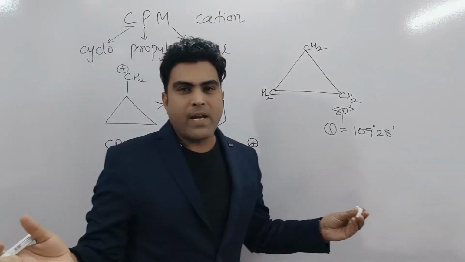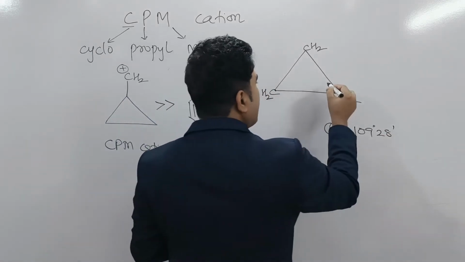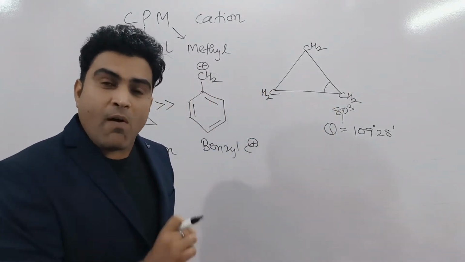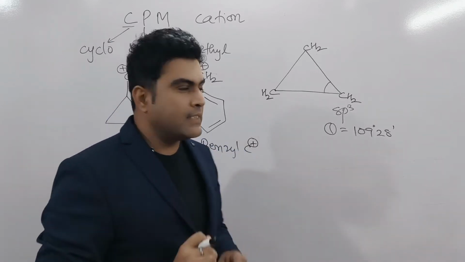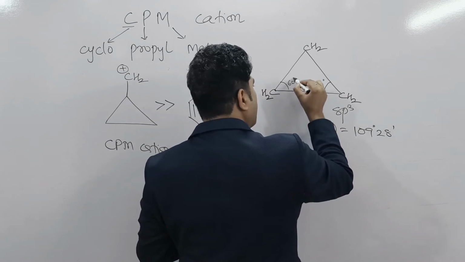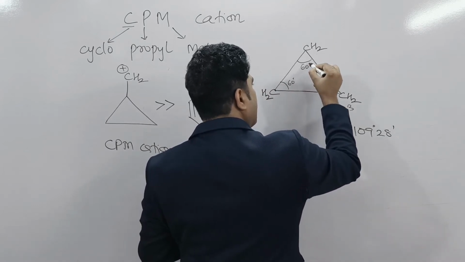But as we know, in cyclopropane this bond angle is not 109 degree 28 minutes. It is much smaller, and that is 60 degree. Every angle here is 60 degree.